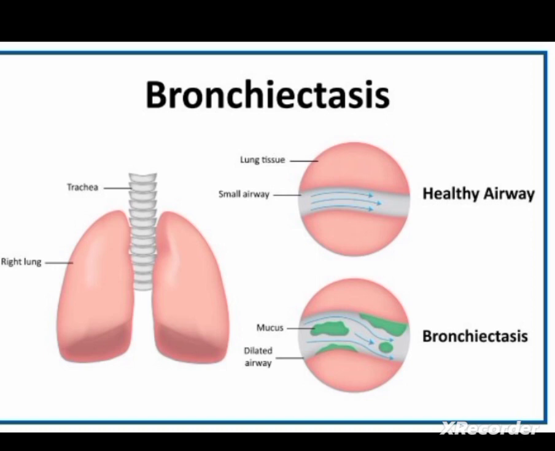In this picture, you can see a healthy airway and a bronchiectasis airway. In a healthy airway, it will be small and there is no mucus production. But in bronchiectasis, the airway is dilated very much, and the mucus production is excessive. So, that is bronchiectasis.